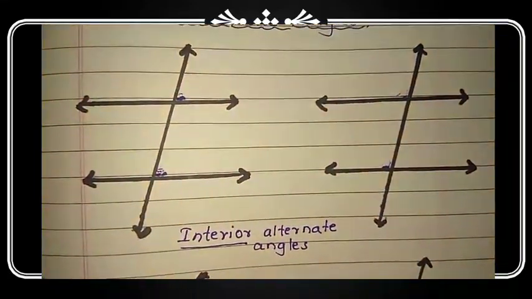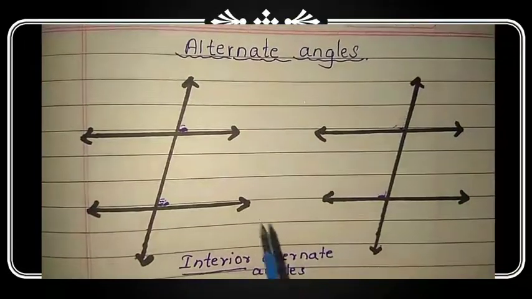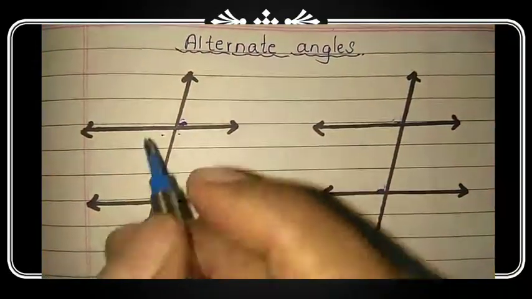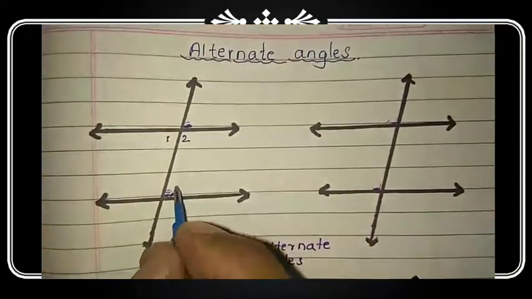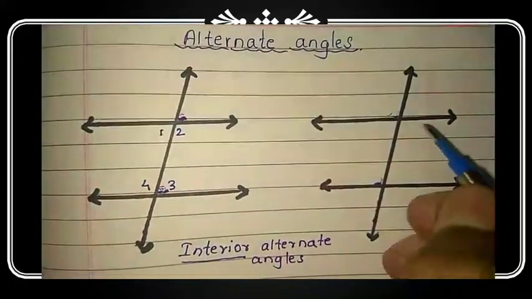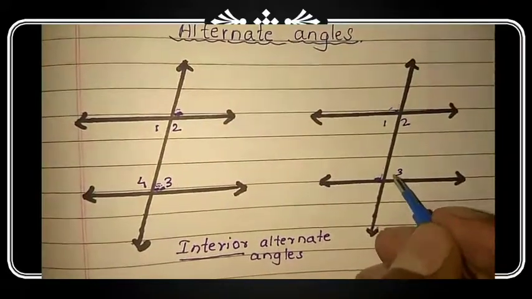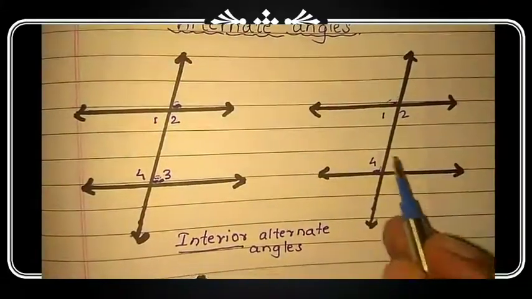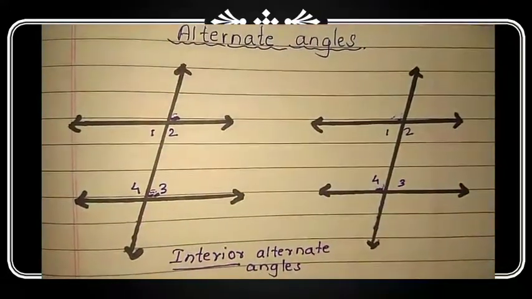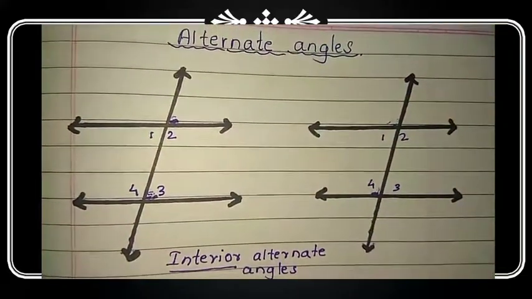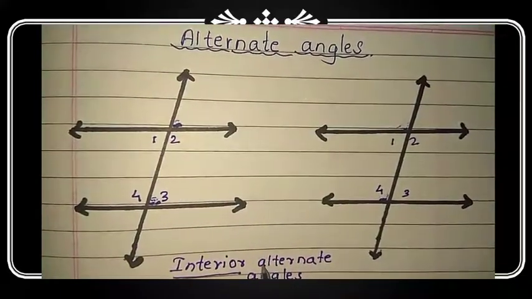There are 4 interior angles, as I told you before. Angle 1, 2, 3 and 4. These 4 are the interior angles, here also and here also. But we are learning here what an alternate angle is.